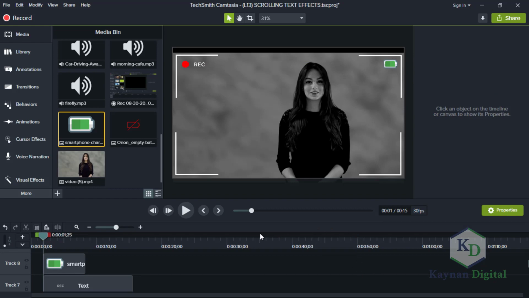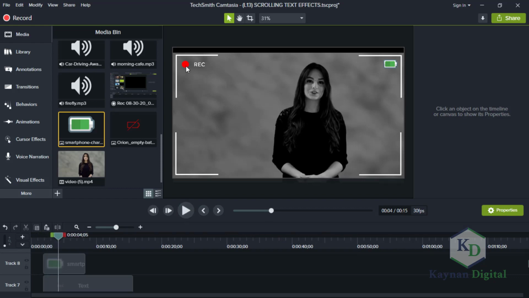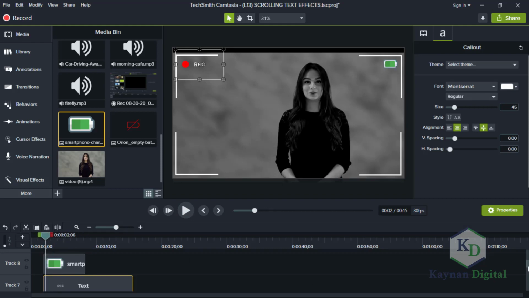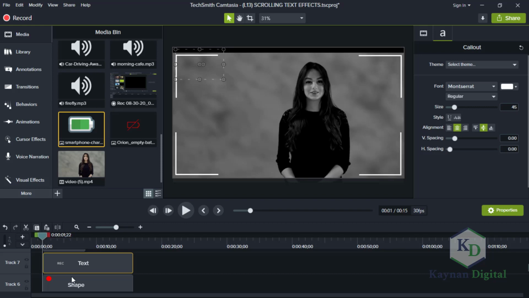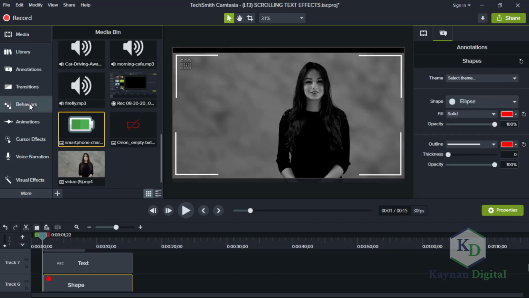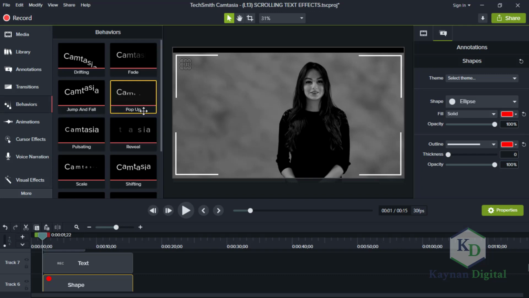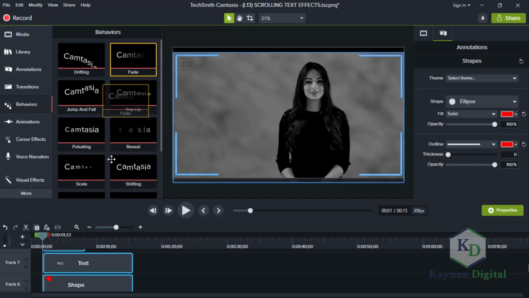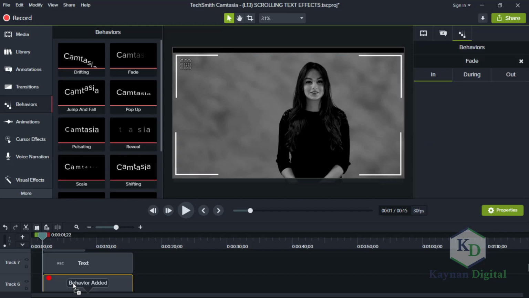So the first thing we are looking for is when we play the video, this one should be fading in and fading out first. Let's go back to the shape. We want an effect. We want to add the behavior. So the behavior is an already made effect. So instead of creating the effect from scratch, you can just add the behavior. So we're adding this fade effect and behavior. So it fades in, which we want.